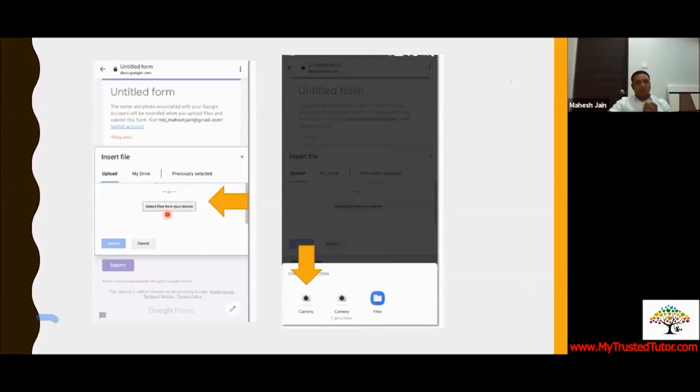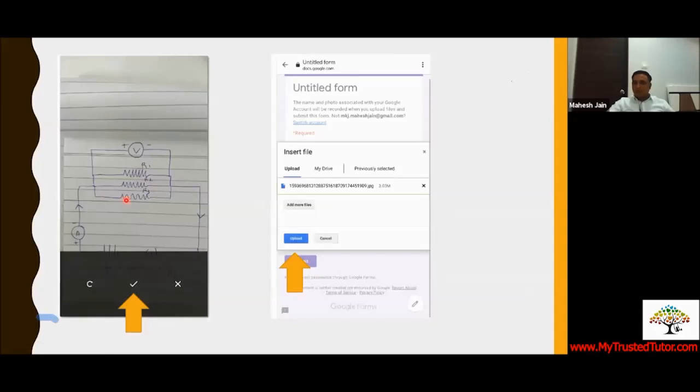So if you have written already, you have to just click on it. The moment you click on it, you get an option of camera. You take the camera and click a photo of your answer. So this was my answer. The question was: draw circuit diagram for resistors in parallel. So this is what I have drawn on my paper, and this is what I have to click.